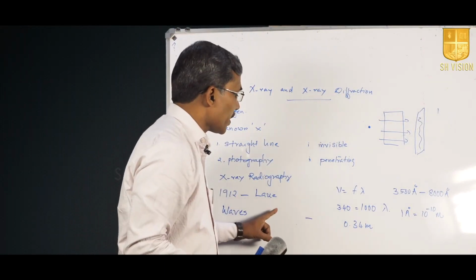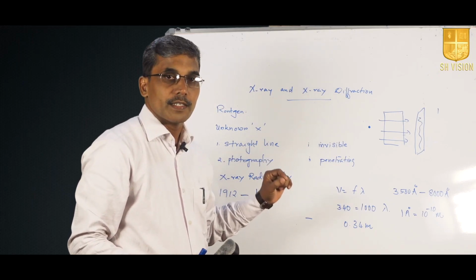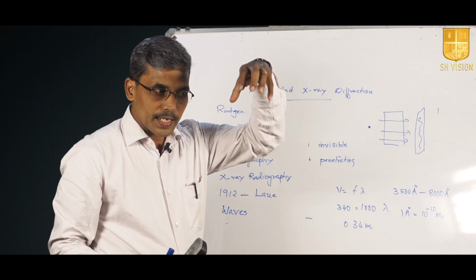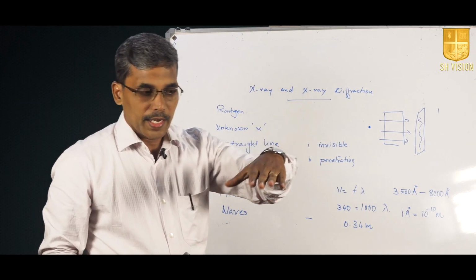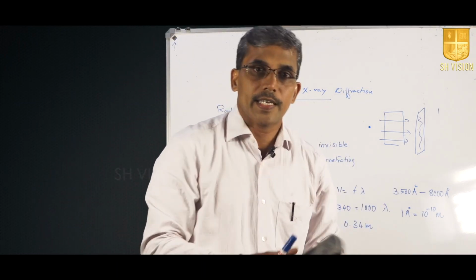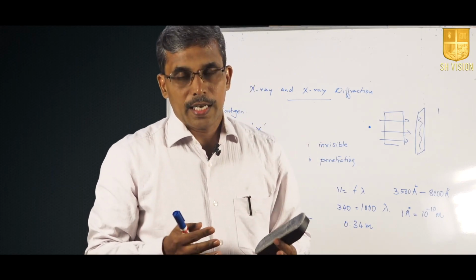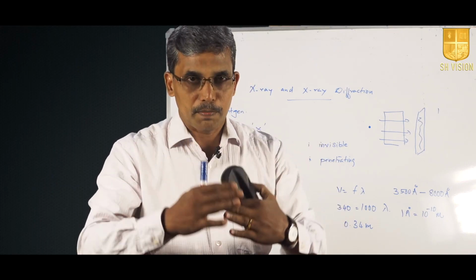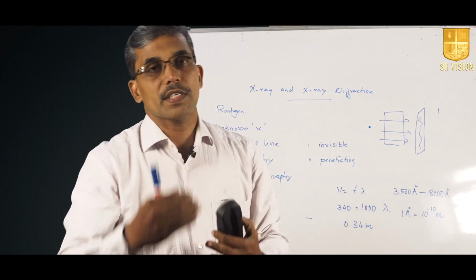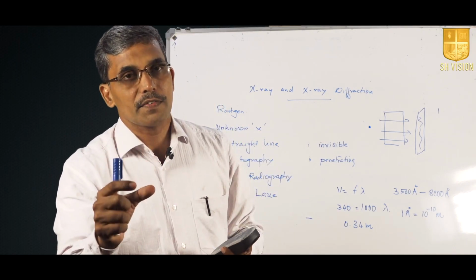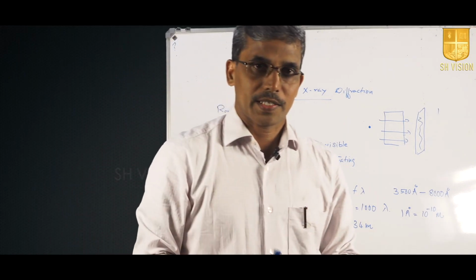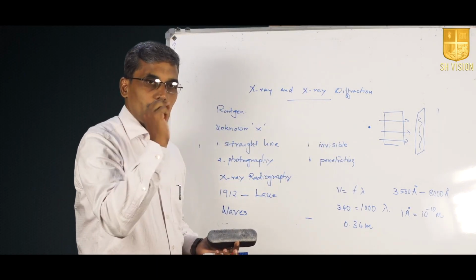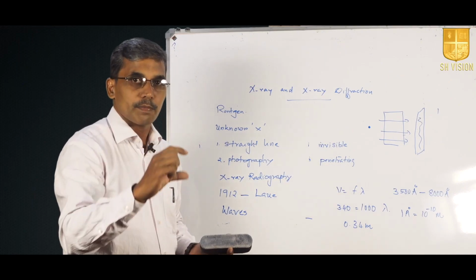In X-ray diffraction, X-rays fall on crystal planes, and from two adjacent planes the X-rays get reflected back. These reflected X-ray waves get superimposed and we get a constructive interference, and that is what we call X-ray diffraction. Therefore, in the case of X-ray diffraction, the obstacle is the interplanar spacing.